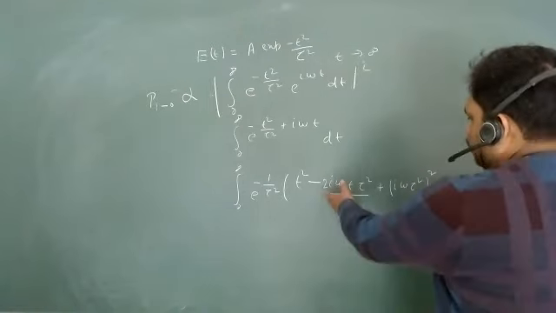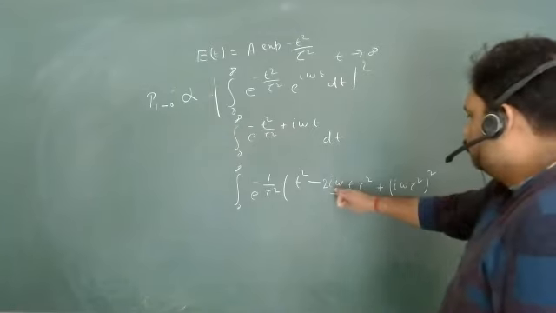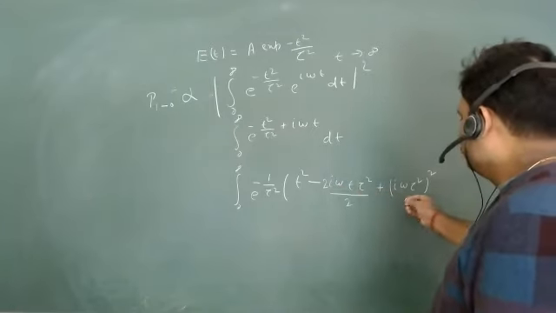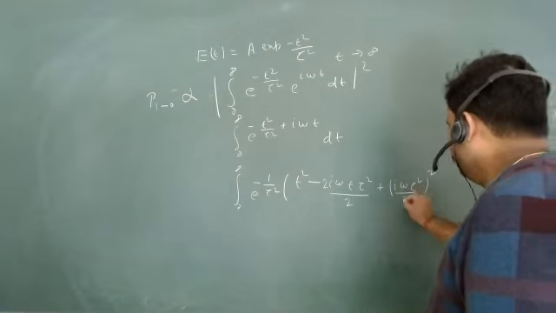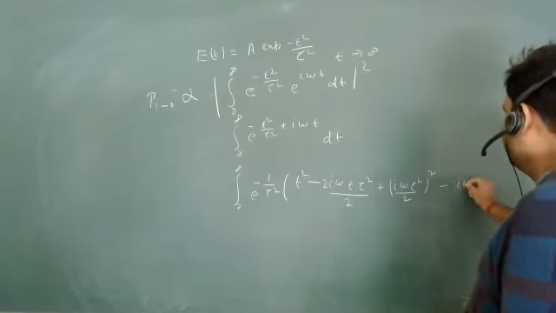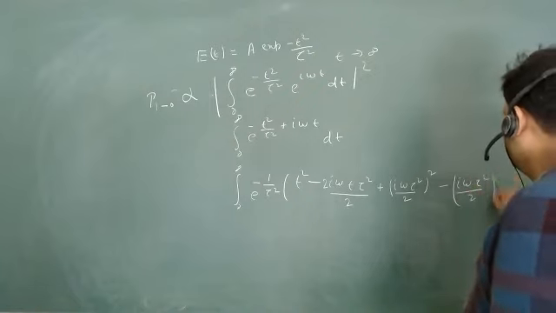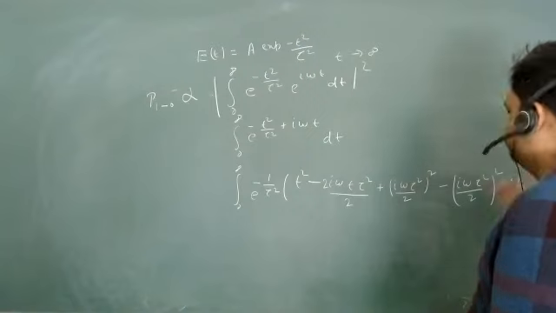So that 2i omega kind of thing will be there. So 2i omega tau square. So then we have 2 also. And we can have minus i omega tau square upon 2 whole square dt.